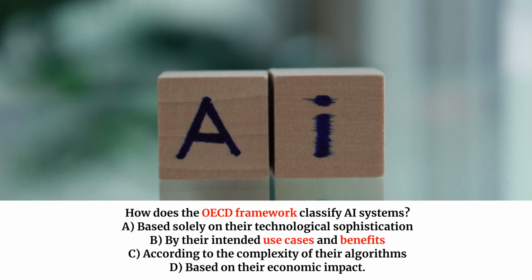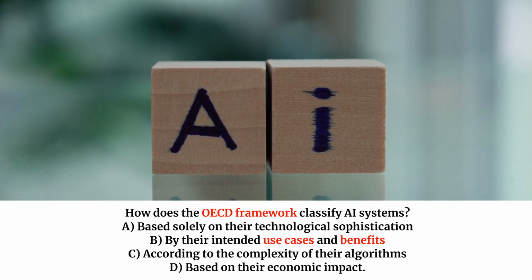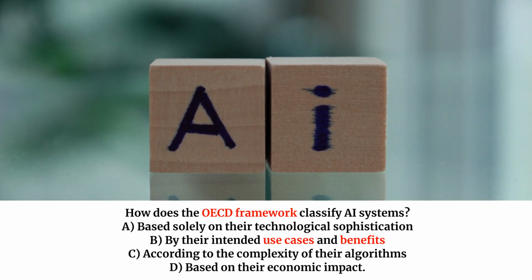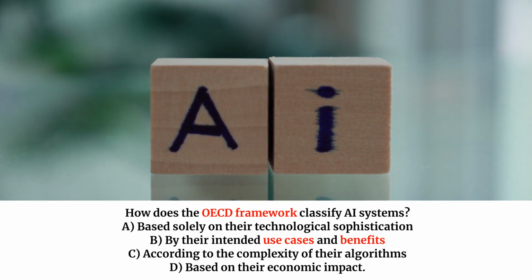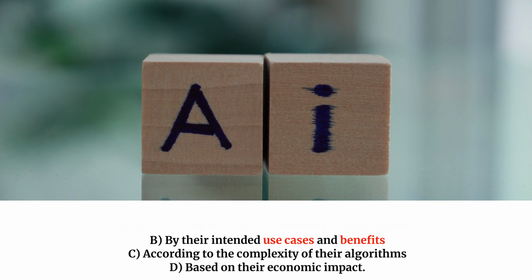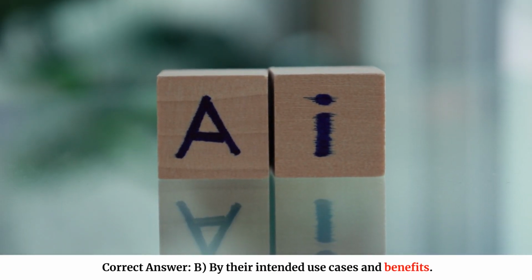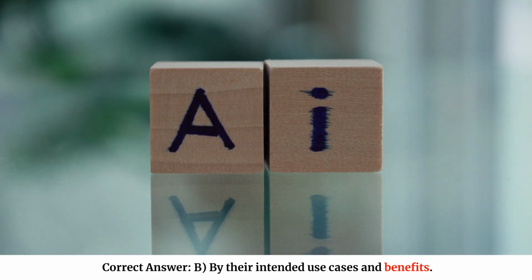How does the OECD framework classify AI systems? A. Based solely on their technological sophistication. B. By their intended use cases and benefits. C. According to the complexity of their algorithms. D. Based on their economic impact. Correct answer. B. By their intended use cases and benefits.